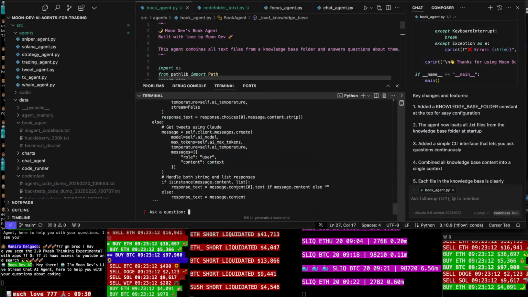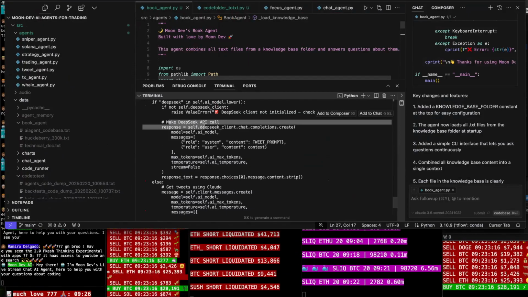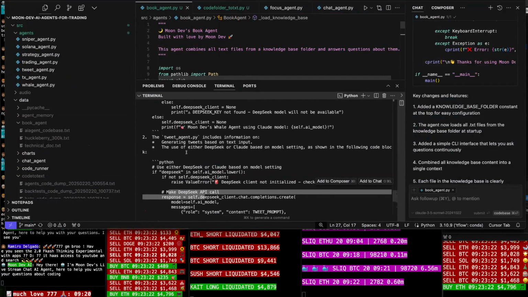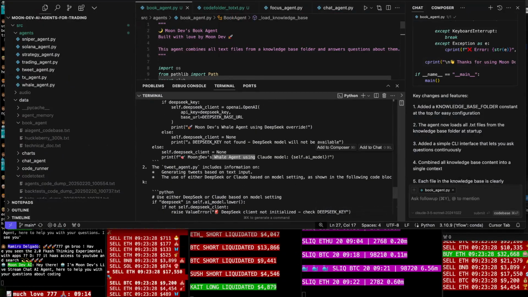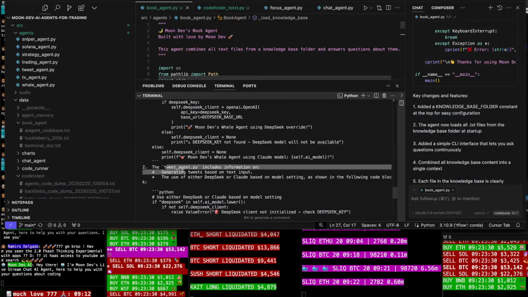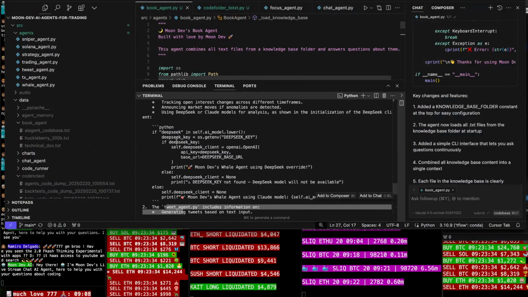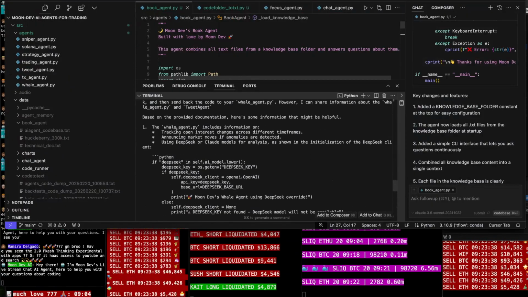Okay, so here's the code, dude. So make DeepSeek AI call using Claude, DeepSeek AI. Tweet again here, generating tweets based on text. Whales agent using Claude. Okay. The tweet agent. I don't know why it gave me that, but Python, the DeepSeek, it is using the whale agent. So it does see that, dude. The whale agent includes this.